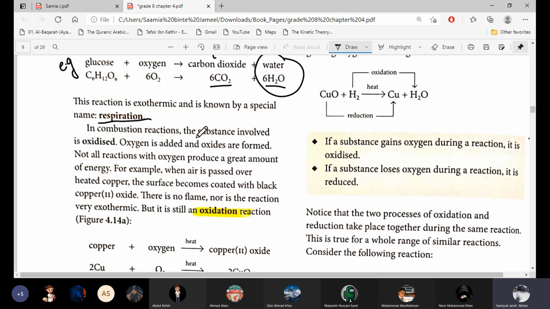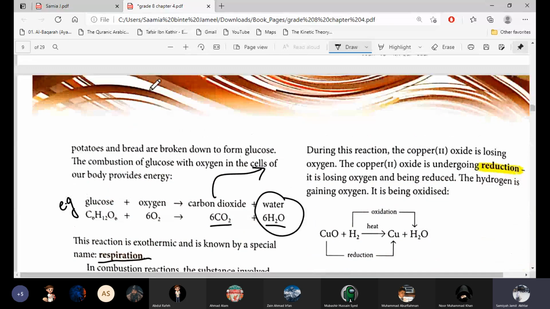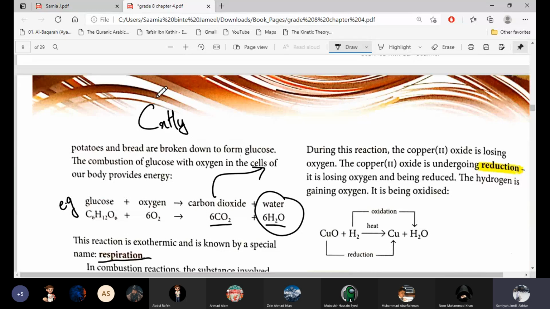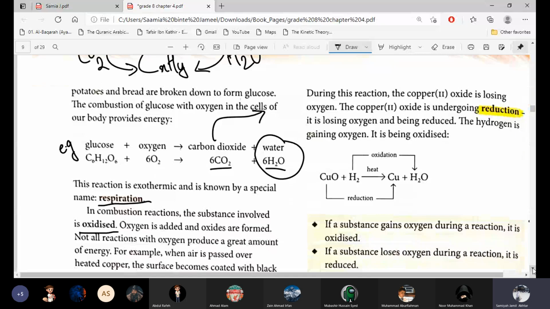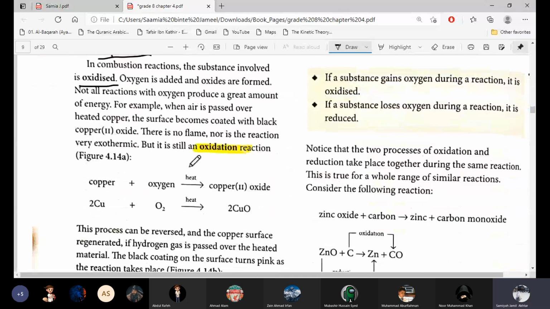Now combustion reactions, the substance involved is oxidized. It's always oxidized. Like I made this before, that whatever carbohydrate we have, when it is burned in oxygen, then oxygen is added into the carbon to form carbon dioxide, and oxygen is also added in hydrogen to form water. So in both of these things, oxygen is added. It's addition of oxygen, and addition of oxygen is oxidation. So combustion reaction is also the example of oxidation. So remember this thing that combustion is also oxidation.